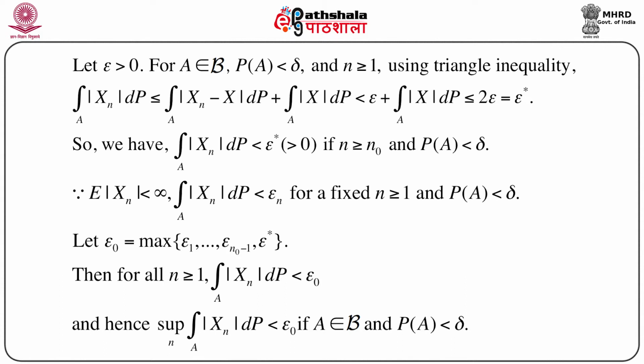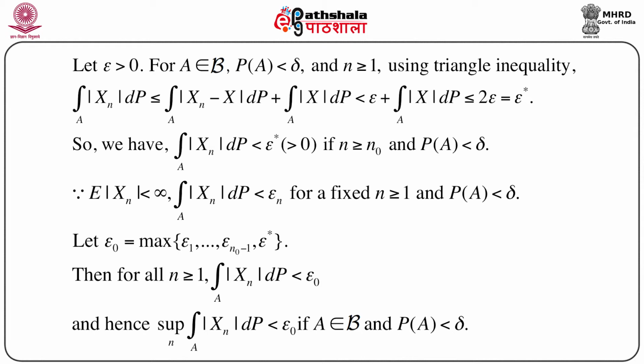Now we know that Xn converges to X in L1, so integral of |Xn - X| dP over A is less than epsilon. So the left hand side becomes less than epsilon plus integral of |X| dP over A. But again, expectation of |X| is less than infinity, we have just proved it. So this whole quantity is again less than 2 epsilon, that means we call it epsilon star.